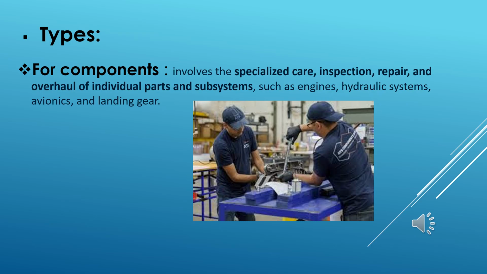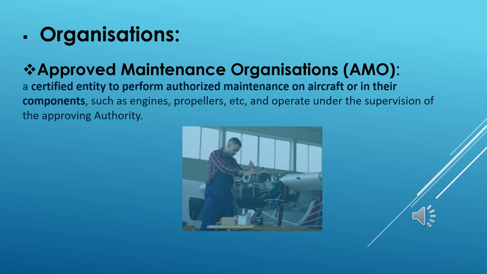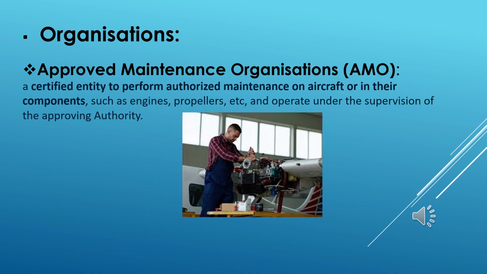avionics, and landing gear. The organizations for performing maintenance can be airlines, which can have a maintenance department to ensure the continuing airworthiness of an aircraft through scheduled or preventive servicing, inspections, testing, repair, and overhaul activities accomplished by certified technicians. Or an Approved Maintenance Organization, AMO, a certified entity to perform authorized maintenance on aircraft or on their components, such as engines, propellers, etc., and operating under the supervision of the approving authority.